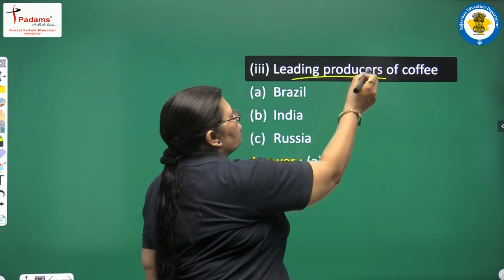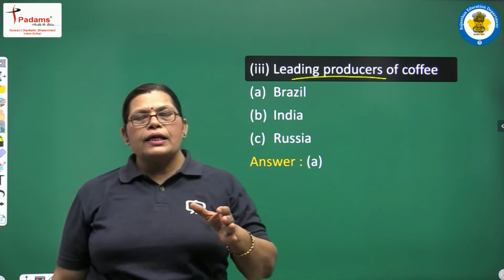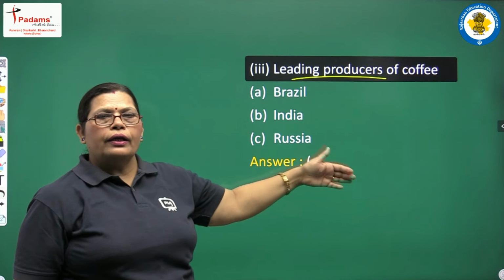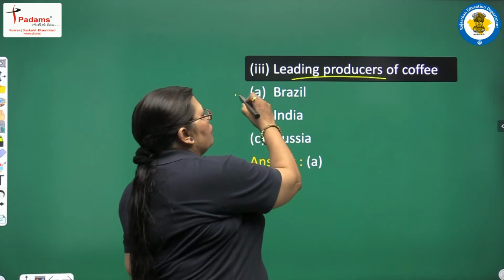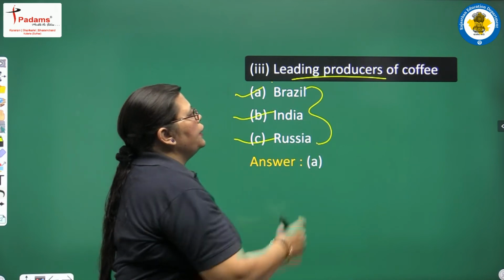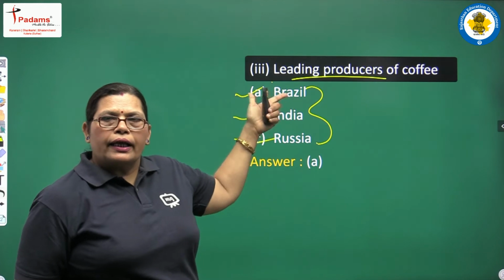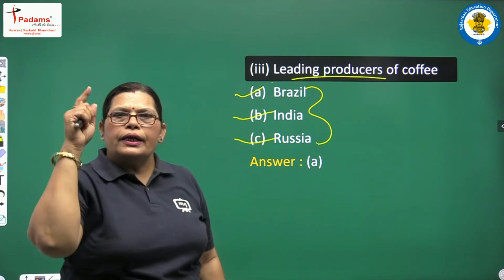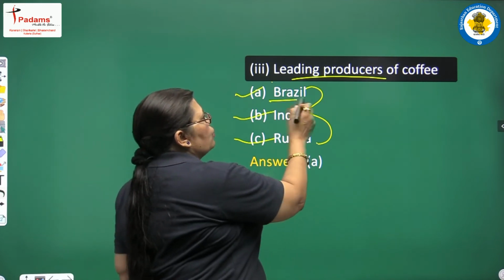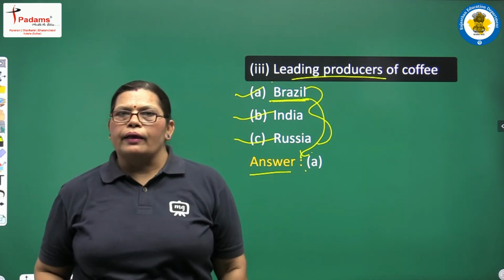Leading producers of coffee. We had discussed the world as well as India also. So, we will take it in ascending order. See here. The first one is Brazil, then India, then Russia. Which one is the leading producer of coffee? So, Brazil is the correct answer. Brazil, all over the country, is in first place for producing coffee. So, our correct answer is A.